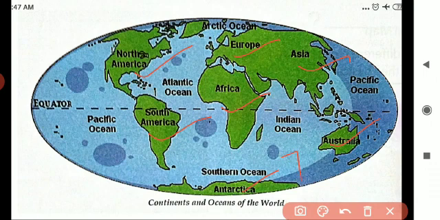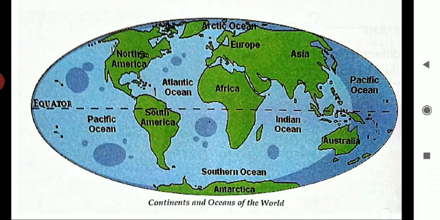Totally 7 continents. How many oceans I told you? Yes. Pacific Ocean, Atlantic Ocean, Arctic Ocean, Indian Ocean and then Southern Ocean or Antarctic Ocean. I told you or not, children? Yes. How many oceans are there? Count it, children. 1, 2, 3, 4, 5. Totally 5 oceans are there.